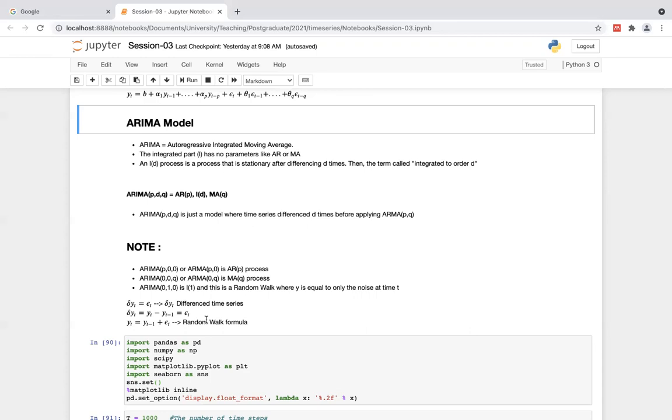Then the third one, ARIMA(0, 1, 0), is integrated by 1, and this is a random walk, where y is equal to only the noise at time t. What is a random walk? Most of you are familiar with this, I know, because you all have a background in statistics as well. A random walk simulates a drunken person. Suppose he is drunk and wants to walk home.